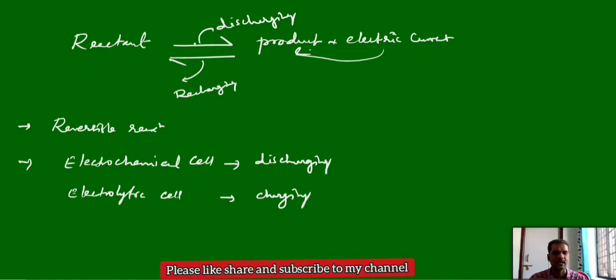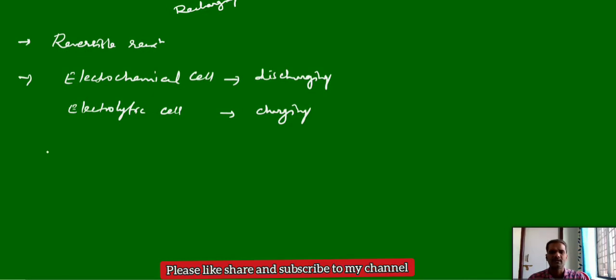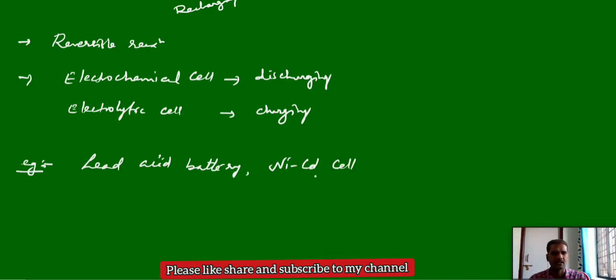But in case of a primary cell, it is only one type of cell and irreversible in nature. It can only act as an electrochemical cell, a galvanic cell. No electrolytic cell there. The best examples of secondary, rechargeable batteries are the lead acid storage battery, also called the lead accumulator, and the nickel cadmium battery. You can call it the NiCad battery or NiCad cell. These two are very important secondary batteries.